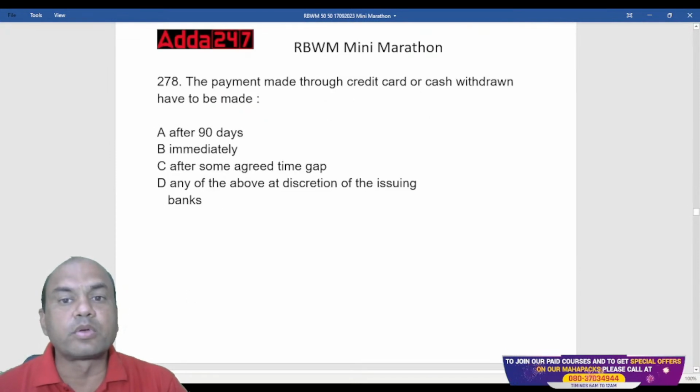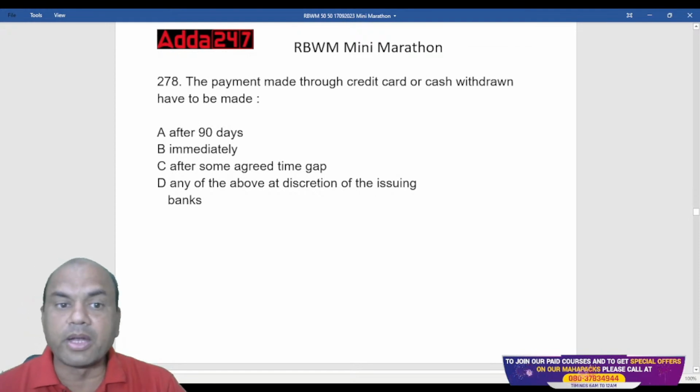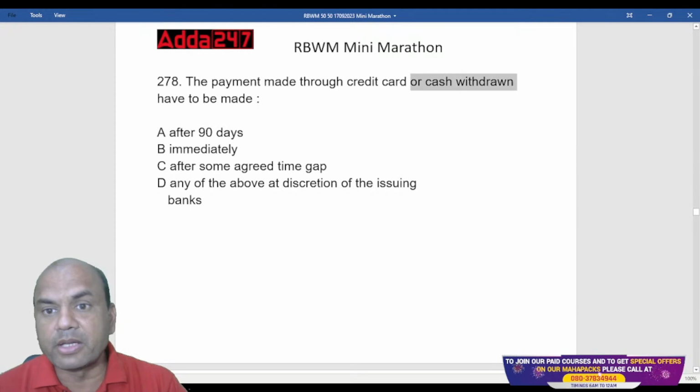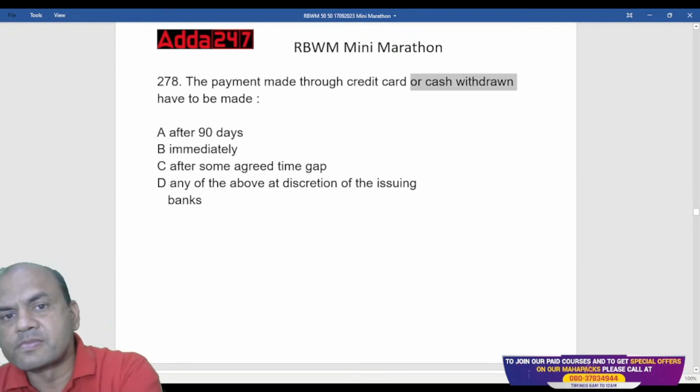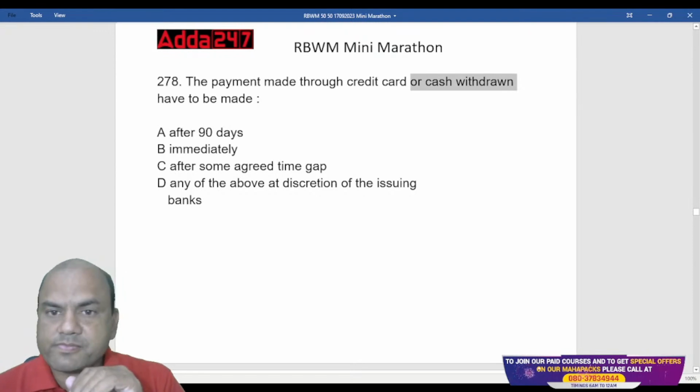The payment made through credit card or cash withdrawn have to be made. Now there is a problem over here. The payment made through credit card means this part has to be made after what?